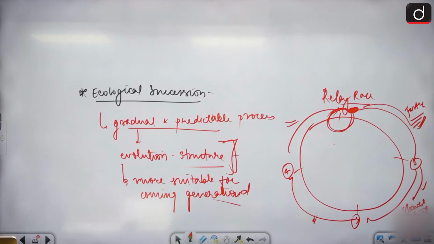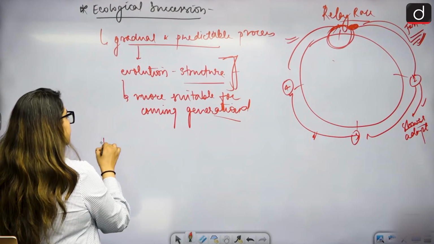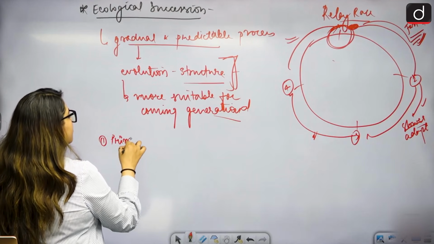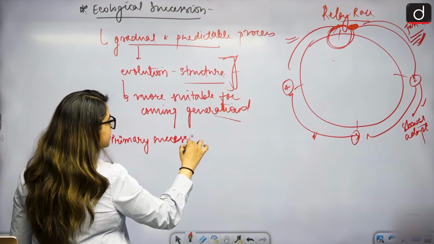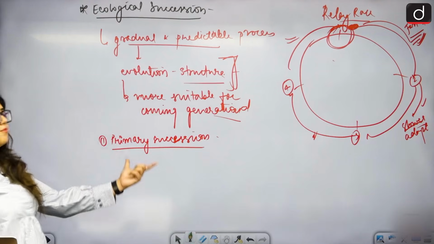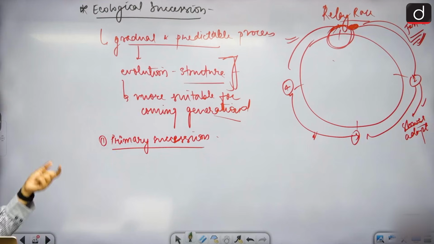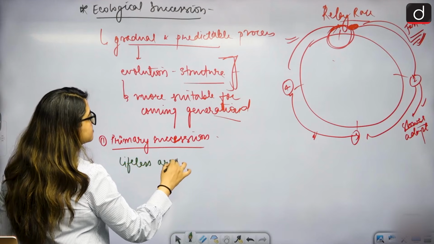There are 2 primary types of succession: primary succession and secondary succession. What is primary succession? Try to understand that. As the name suggests, primary succession occurs in lifeless areas.